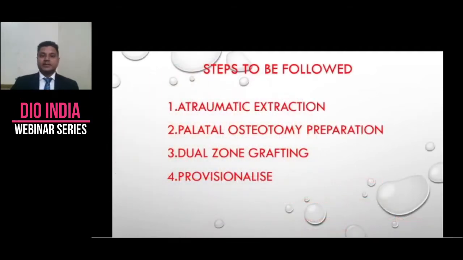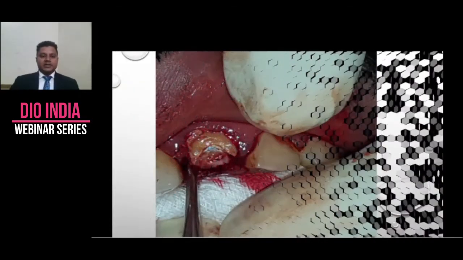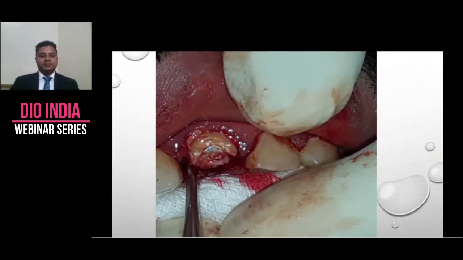So let's start. Steps to be followed are the same: atraumatic extraction, palatal osteotomy preparation, dual zone grafting, and provisionalize. So we start with extraction. This is periotome in action.